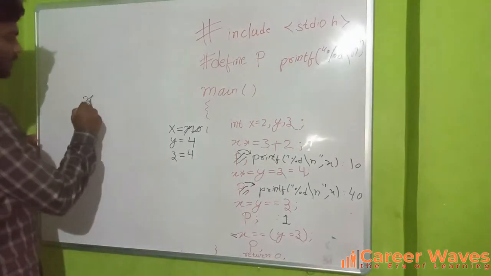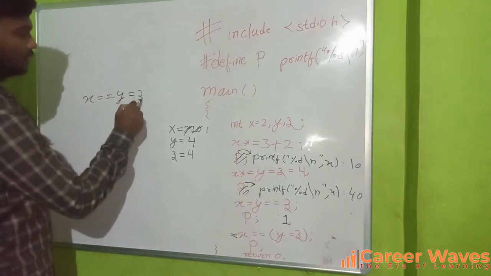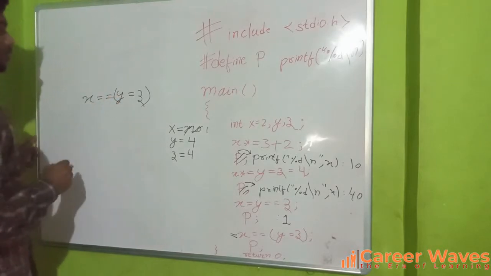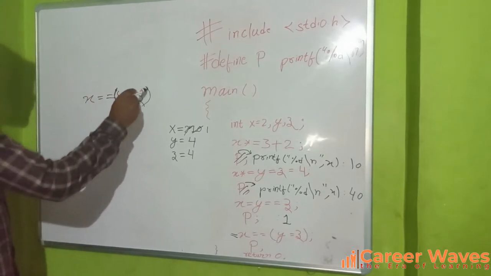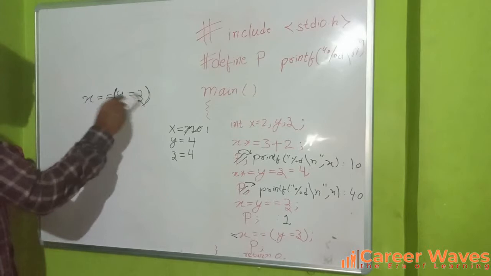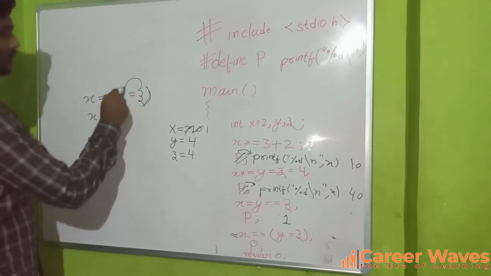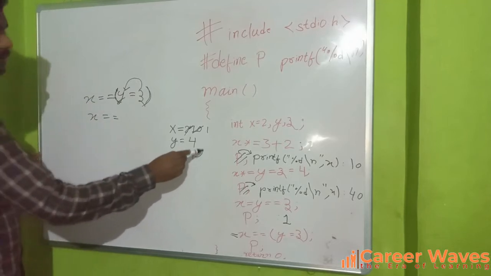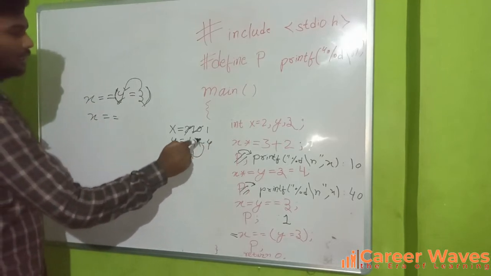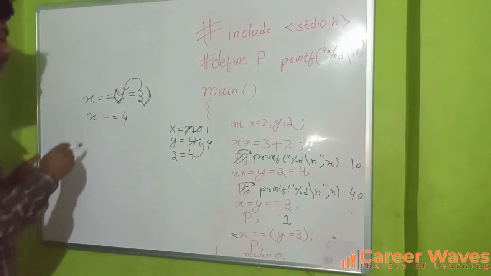Now let us solve for this. Let us write x == y == z. For precedence, the comparison operators are evaluated first. So it becomes x == 4, where the value of z is substituted.